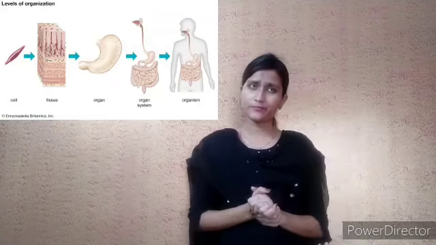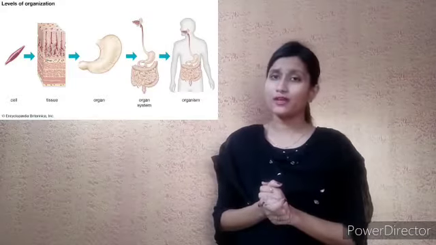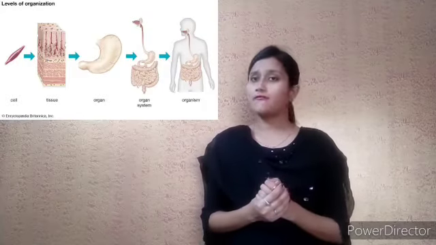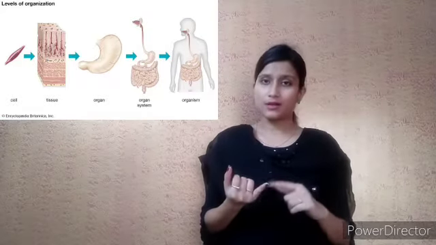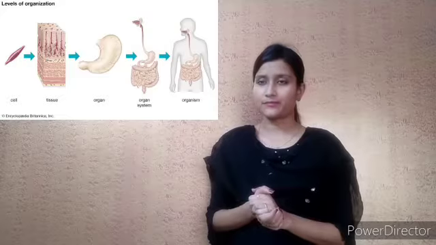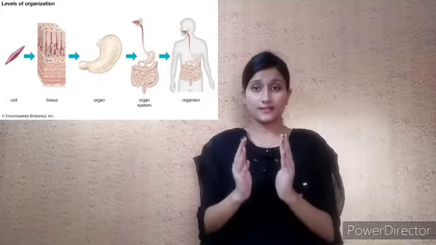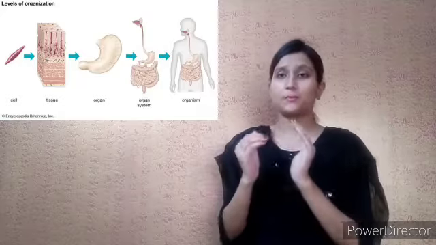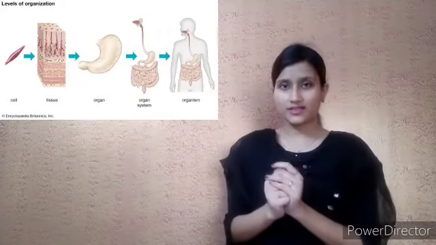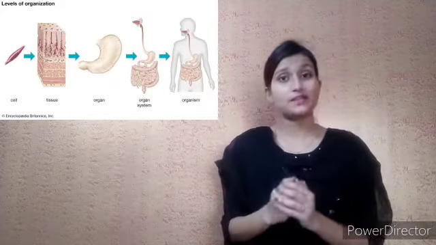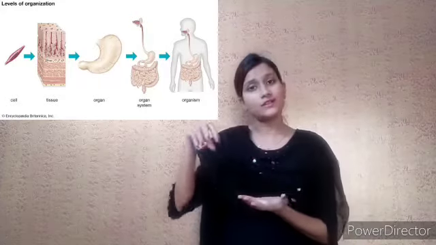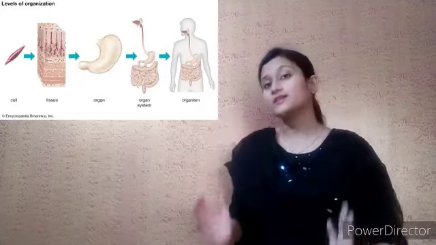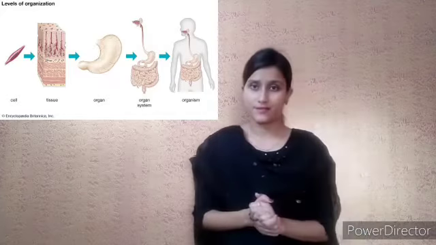For example, let us take an example of the digestive system. Okay? In the digestive system, we have many organs, right? Stomach, liver, intestine, etc. But first, cells come together to make a liver. Cells come together to make a small intestine. Cells come together to make a stomach. Likewise, the organs are created. Now these organs work together to form a system. That is our digestive system.